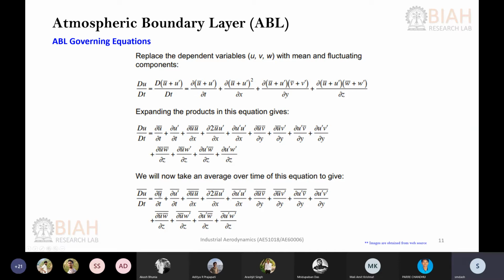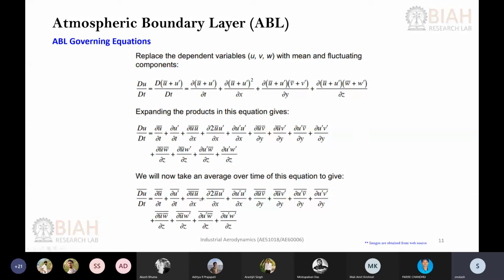Now you can see that there are a few terms which will cancel out, for example du prime by dt. If you take the average of it, it is the partial derivative of the averaged u prime. So this will be 0. We have already seen that the average of any fluctuating quantity will be 0.